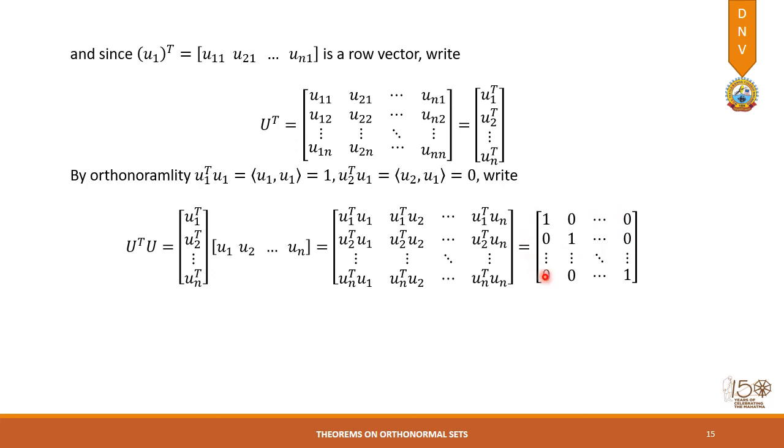So with this we can say that this is a unit matrix of order n, and this shows that U transpose times U, that is, the multiplication of the transpose of a matrix with the matrix itself, is equal to I, which says that the inverse of U is the transpose of U itself. Similarly, you can prove U U transpose equals I.